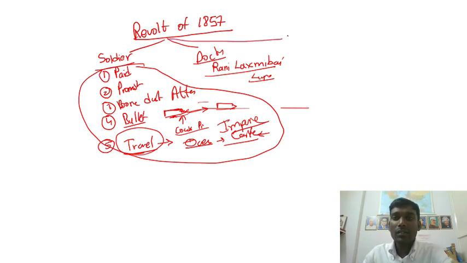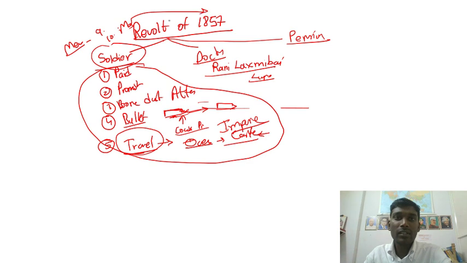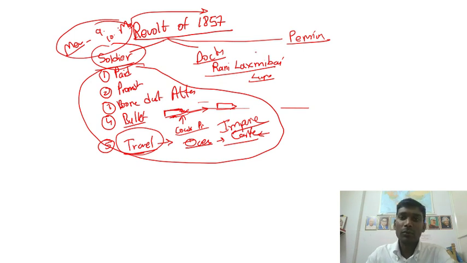Then there were some ministers who were not happy because they were not getting the pension money. This was the king. And when it comes to soldiers, I told you from Meerut to Delhi on the night of 10th May 1857, some soldiers revolted and took Bahadur Shah Zafar as the last Mughal emperor, and then there was a fight.